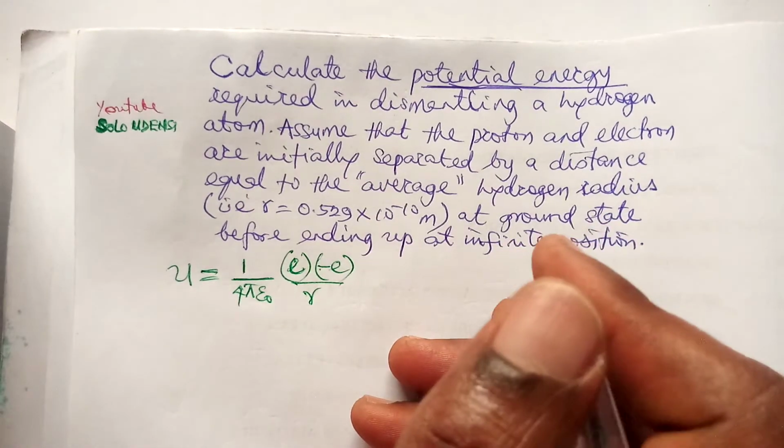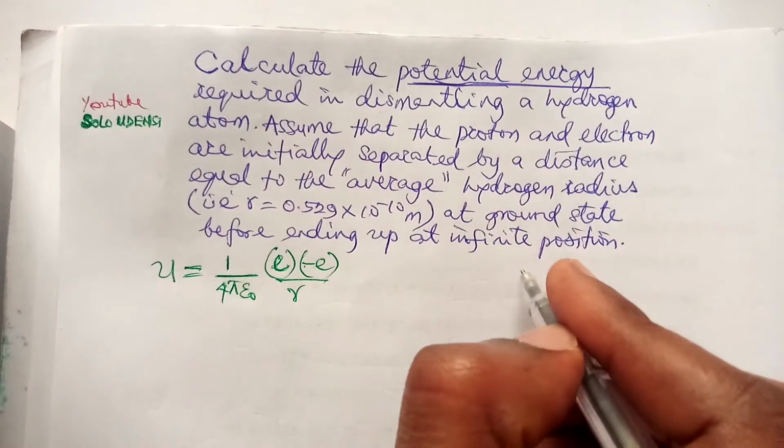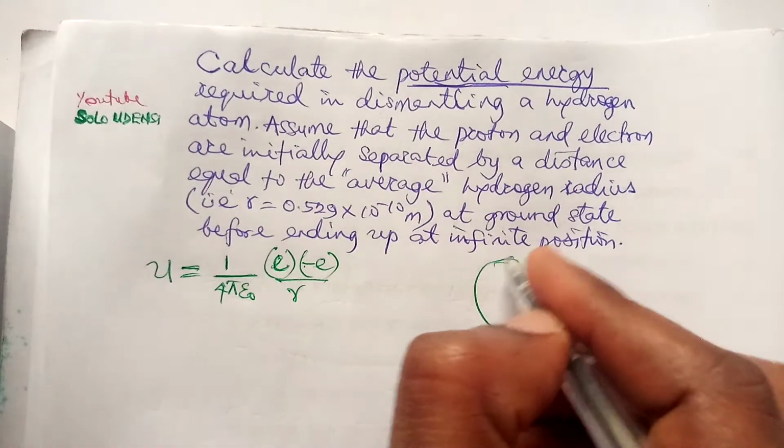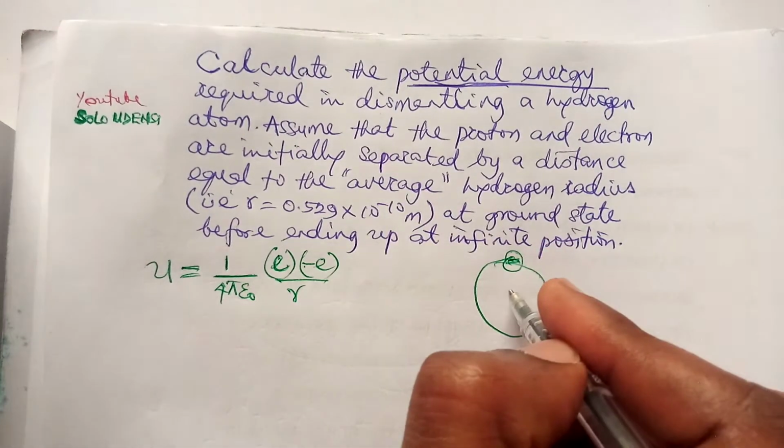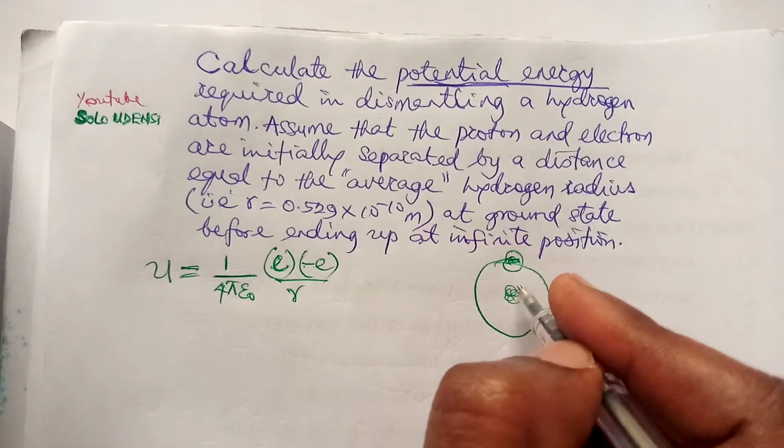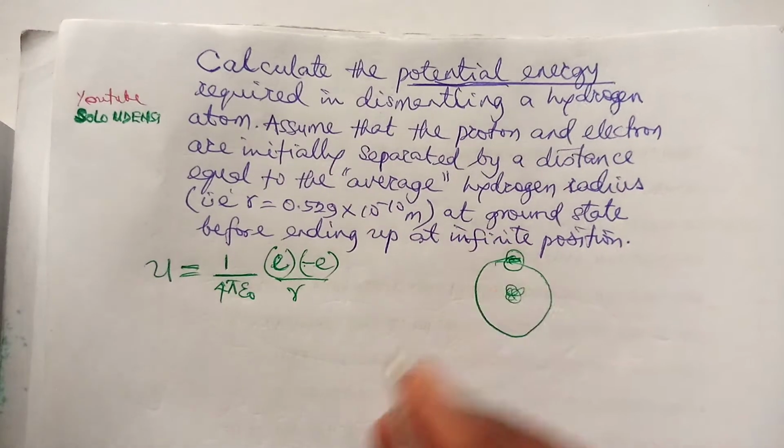So this is the hydrogen atom, this is the electron revolving about the positively charged nucleus.